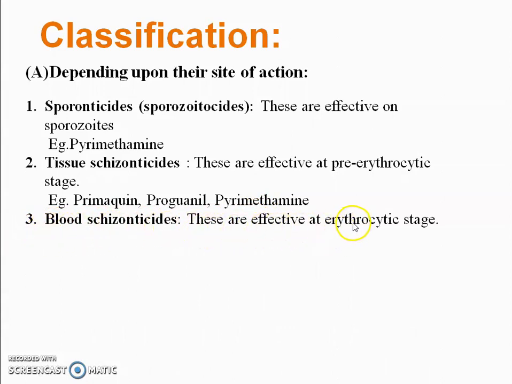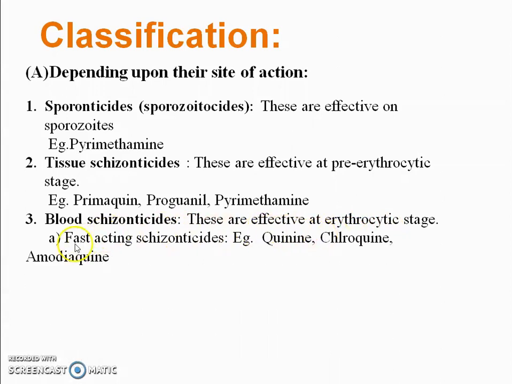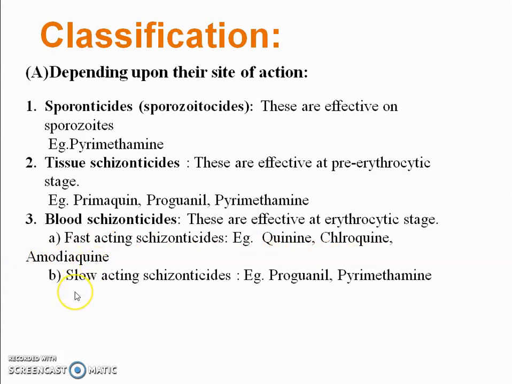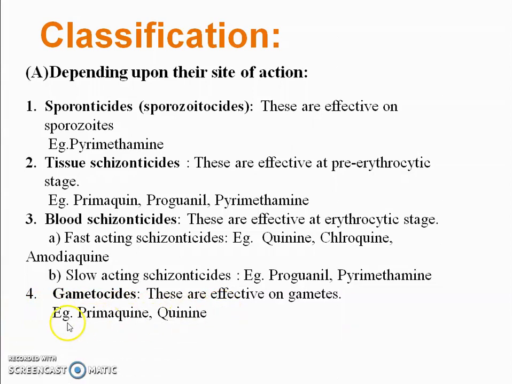These are effective at the erythrocytic stage, meaning in the RBC, and are divided into fast-acting schizonticides, for example quinoline, chloroquine, and amodiaquine. The second subtype is slow-acting schizonticides, for example proguanil and pyrimethamine. The fourth class is gametocides, and these are effective on gametes. Examples are primaquine and quinine.